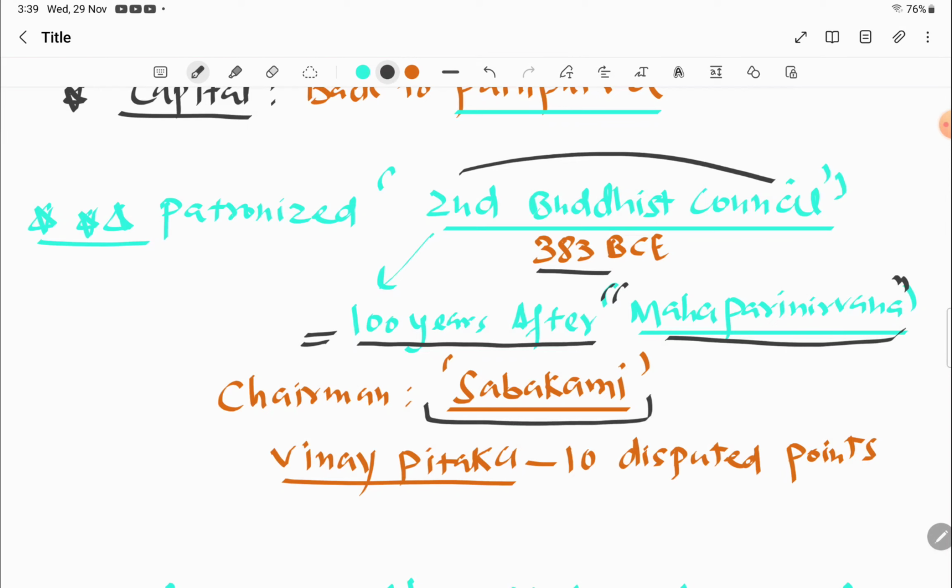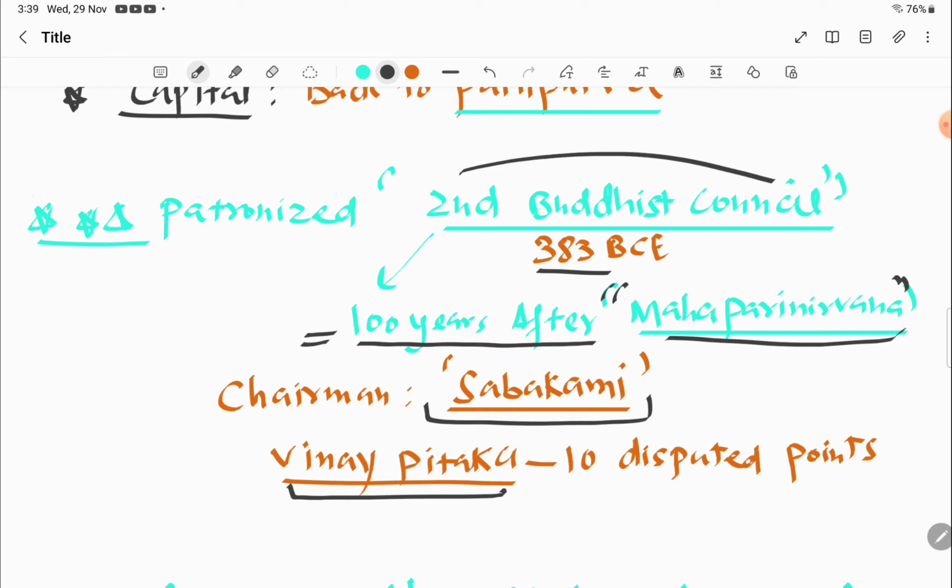What was the general discussion? I won't go into too much depth, but I will tell you some basic things. There were some disputed points in the Vinaya Pitaka. Buddhist texts are written as Pitakas, and Vinaya Pitaka was one of the texts.